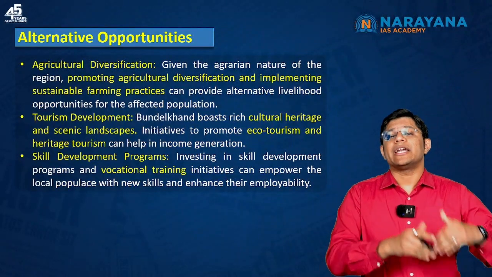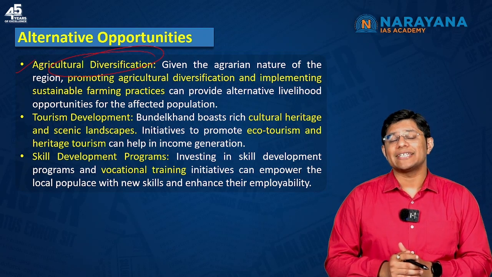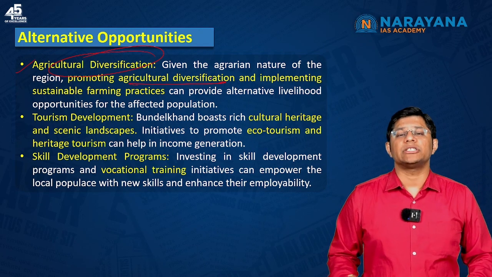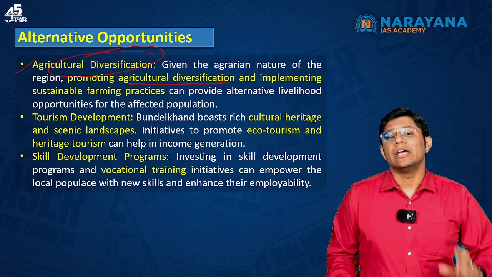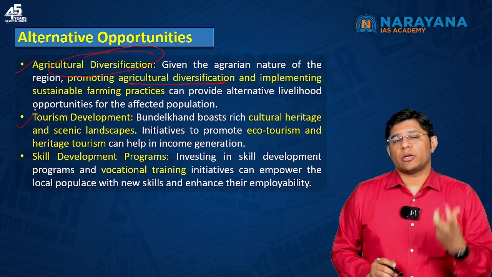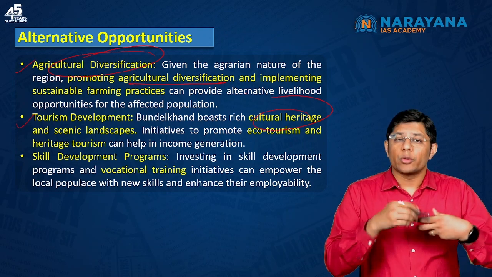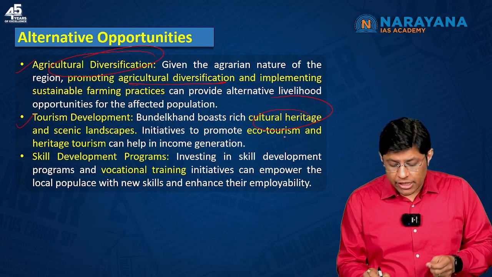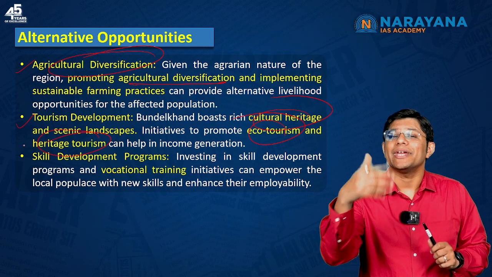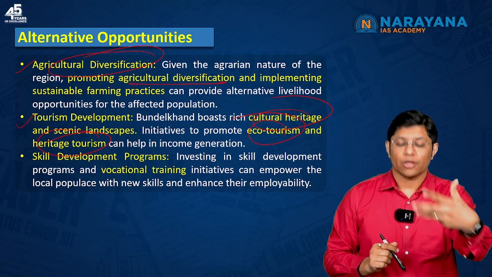So what are the alternative opportunities? We have to focus on agriculture diversification. Now, India is an agrarian country. That's the reason we have to promote agriculture diversification, and we have to implement farming practices which are sustainable. Second, tourism development. Bundelkhand as a region is rich in culture. So we can promote tourism in the region by promoting ecotourism and heritage tourism, which can also help in income generation. So these are the alternative opportunities, solutions that we can think of.